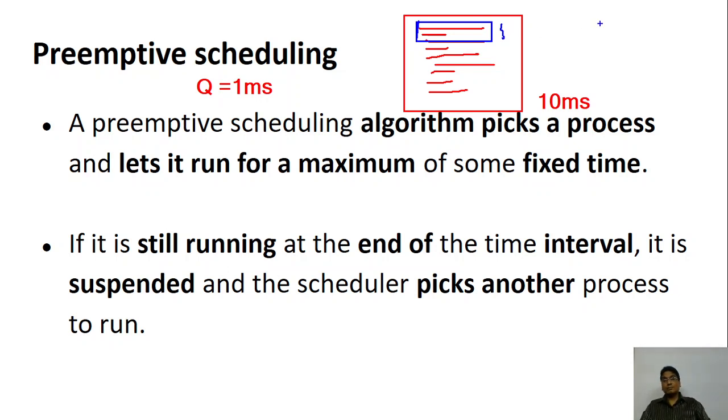Even though you require 10 milliseconds to complete, only 1 millisecond is given to you, so you complete only that part. You cannot say, okay, we will do it very quickly, because the CPU is going at that speed only.